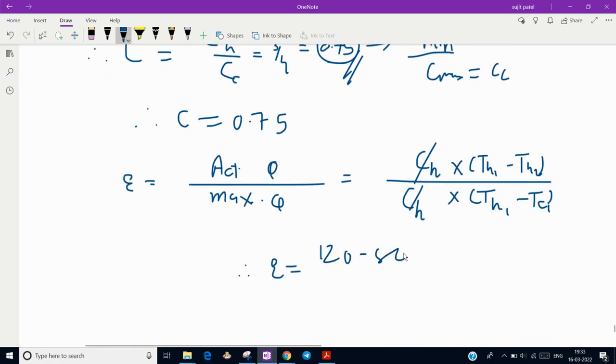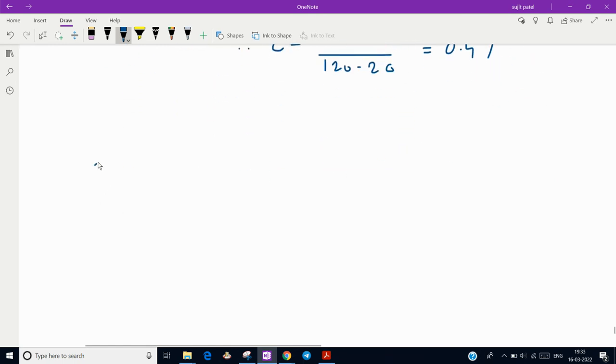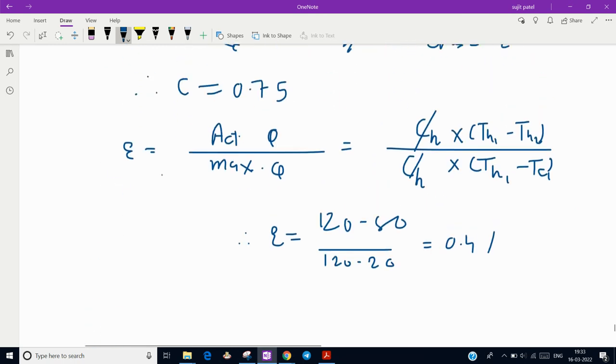120 minus 80 divided by 120 minus 20. So it will be 0.4 or 40%. Sorry, 0.4 or 40% effectiveness. Now for parallel flow, the equation is given in the question paper itself.